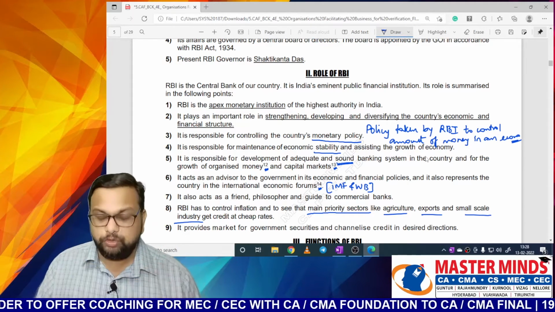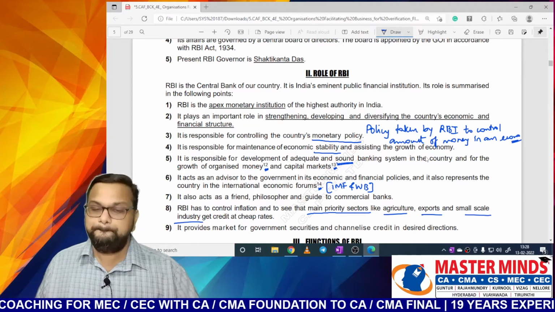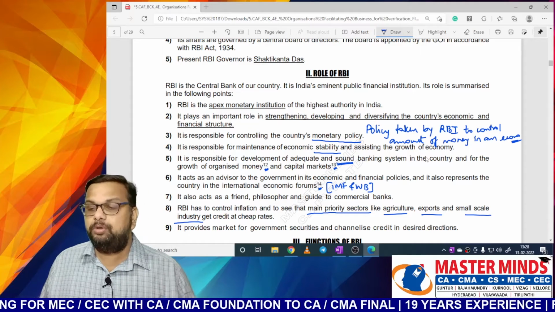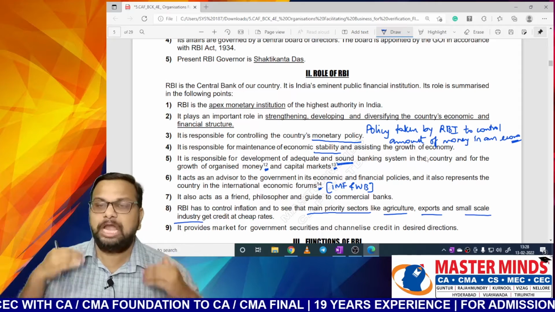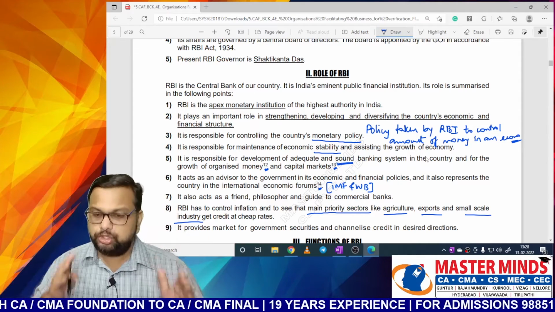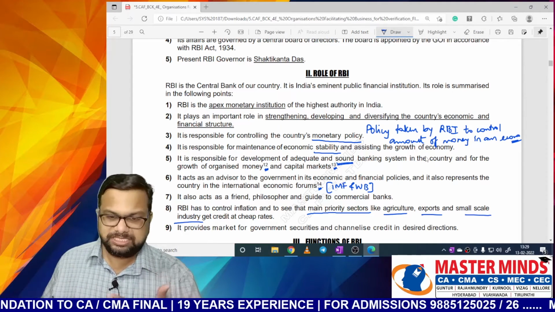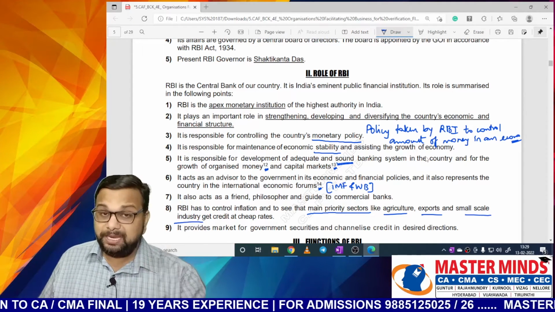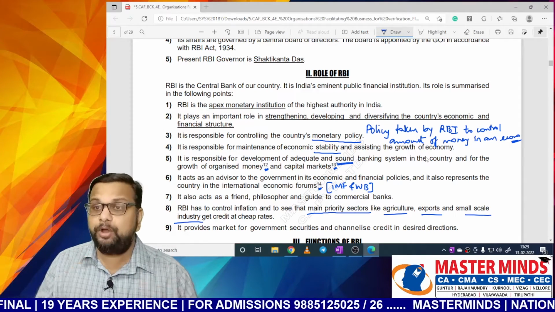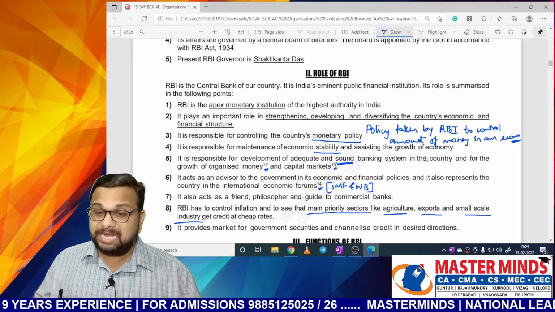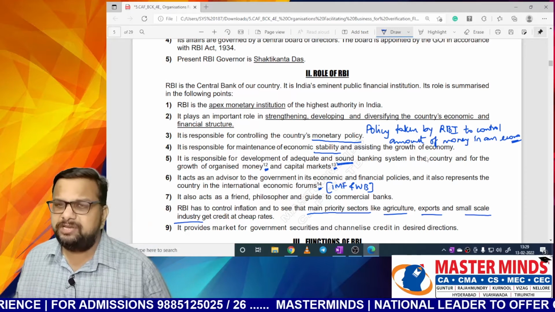When the rate of interest on loans is less, especially for these three sectors, they will take more and more loans from banks. When these three sectors take more and more loans from the banks, they can invest more and more and increase production. As these three sectors grow, the economy also grows. So for India to develop, these are the three main sectors: agriculture, exports, and the MSME sector. Small scale is nothing but the MSME sector. So RBI, on the one hand, has to control inflation. On the other hand, it has to make sure that sufficient funding or loans are given to these three sectors, especially at a low rate of interest. An example for that is Mudra loans, Nana.